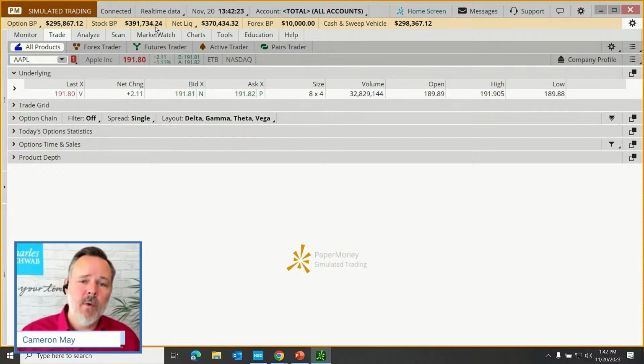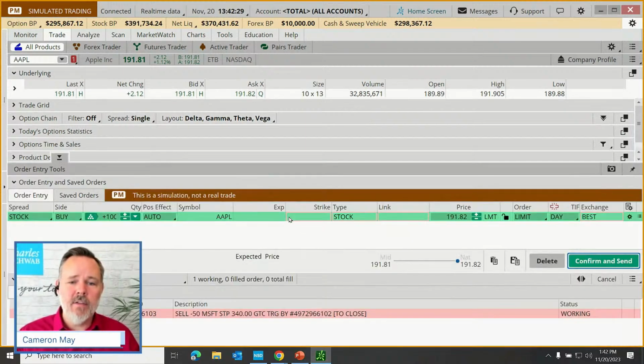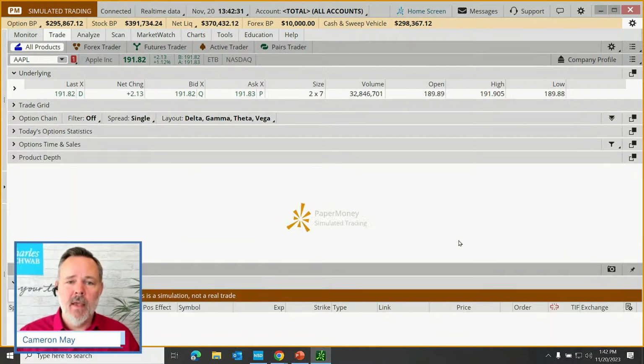Well, here's what we might do here. I'm going to right click on the ask price instead of left clicking. If we do a left click, that creates just a plain old buy order.